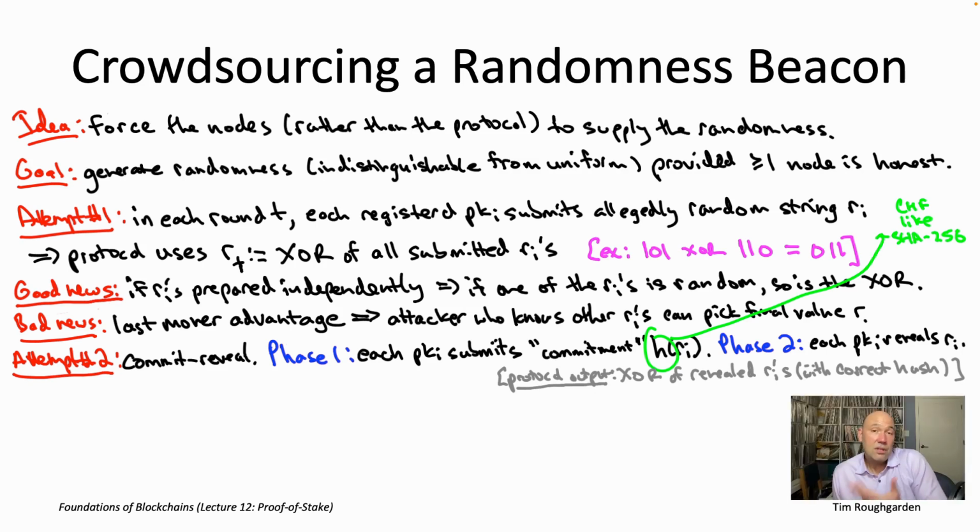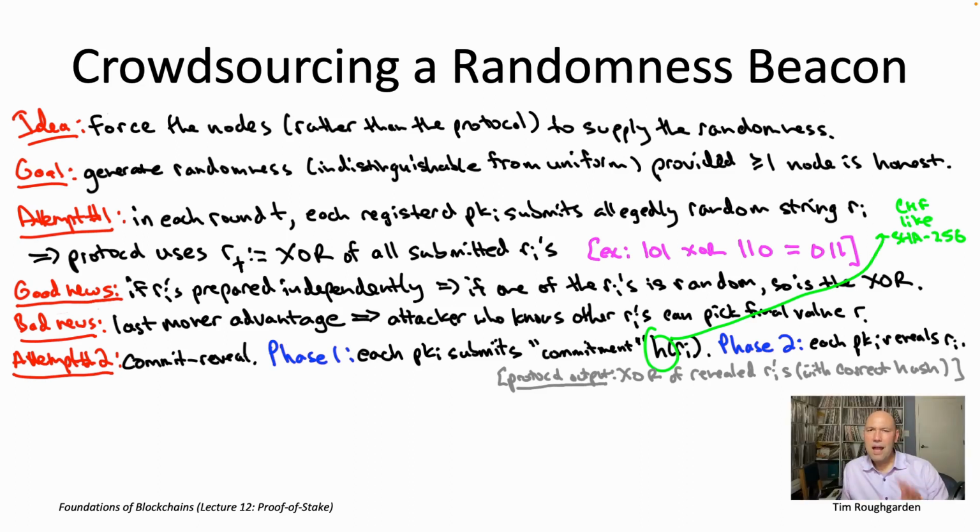The intuition is that if you try to lie and report something in phase two inconsistent with what you did in phase one, you're going to get caught. If you report some R_i prime, it's going to have a different hash. It's not going to match the hash you reported in phase one. The protocol is going to catch that and just ignore you. It'll be as if you didn't participate in phase two at all.